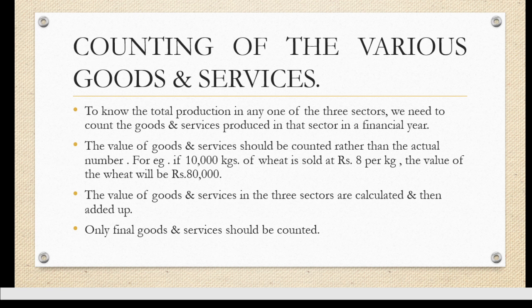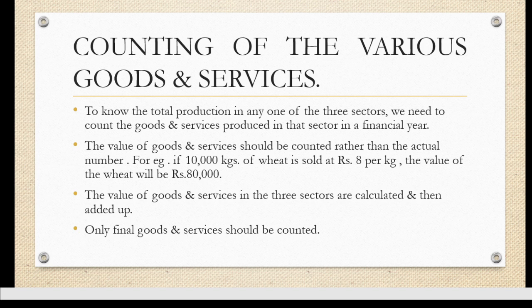GDP होता है Gross Domestic Product of the country. उसको हम तभी find out करते हैं जब हम तीनों सेक्टर्स के गुड्स और सर्विसेज को ऐड करते हैं. Now the point is how actually the goods and services have been counted. किस तरीके से हम हर गुड्स एंड सर्विसेज को काउंट करते हैं. A small example has been given here, that is, we just add the value of the goods and services produced in the three sectors.